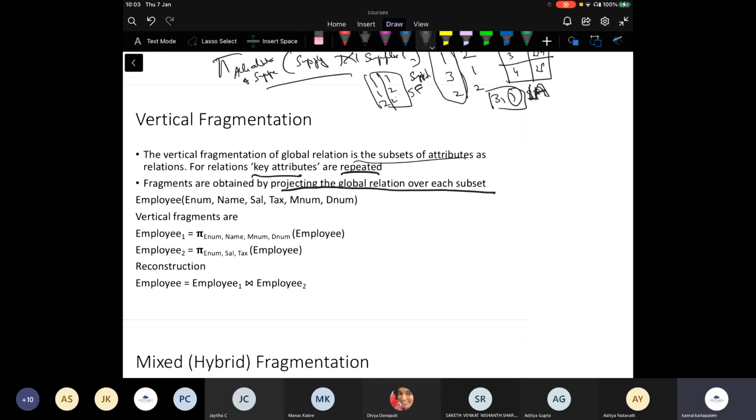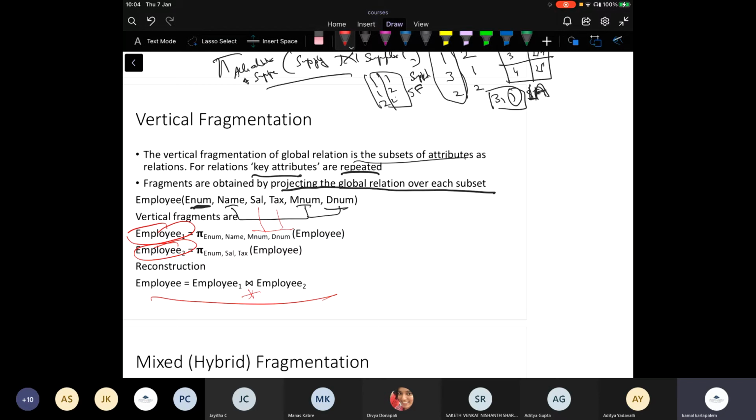For example, for employee, if you have employee number, which is the key, and these attributes, then employee 1 could be these 3 attributes being one vertical fragment, and these 2 attributes being another vertical fragment. So employee 1 is this and employee 2. And to reconstruct, you just do a natural join of these 2.